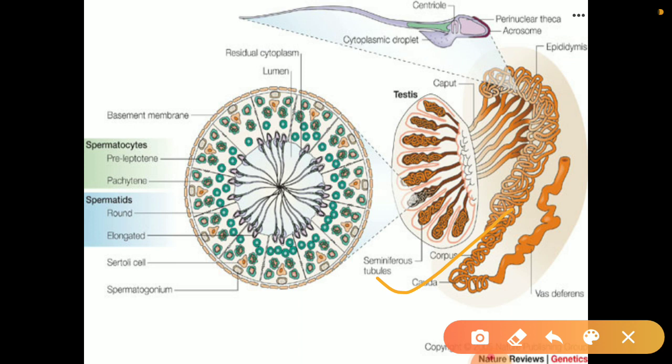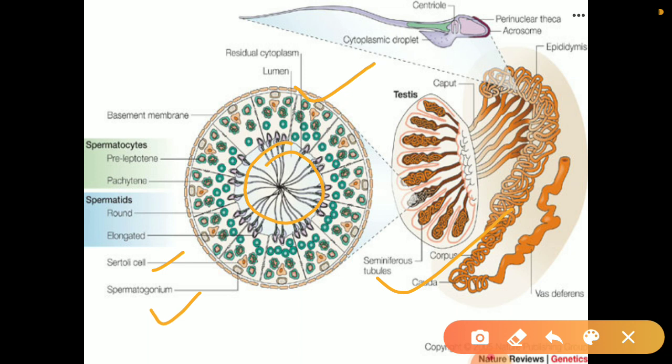If you enlarge it, it will look like this, where you can see various stages of spermatogenesis, with spermatogonium, and Sertoli cells present inside it. Then there are various types of cells which further mature and differentiate finally into spermatozoa or sperms. All this process takes place in the testis, and that too in seminiferous tubules.